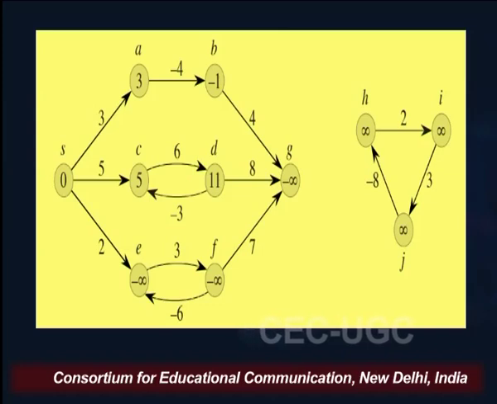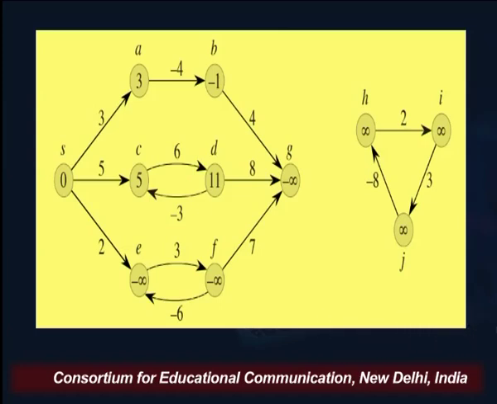Now come to E and F. From S to E we have 2, so we write 2 here. From E to F we have 3, so we write 5 within F, which is 2 plus 3.